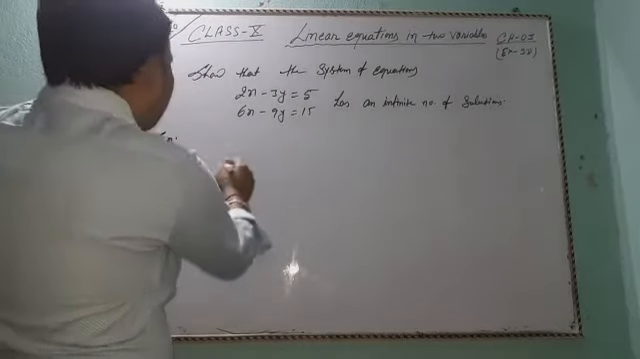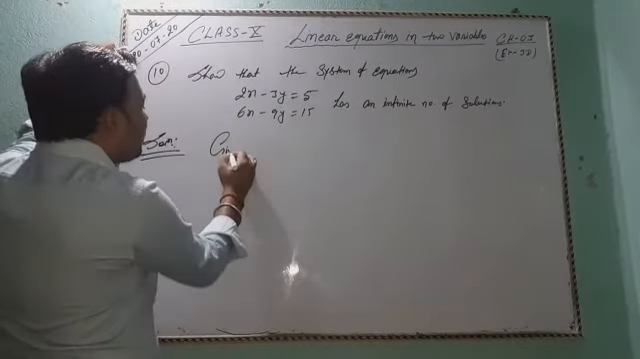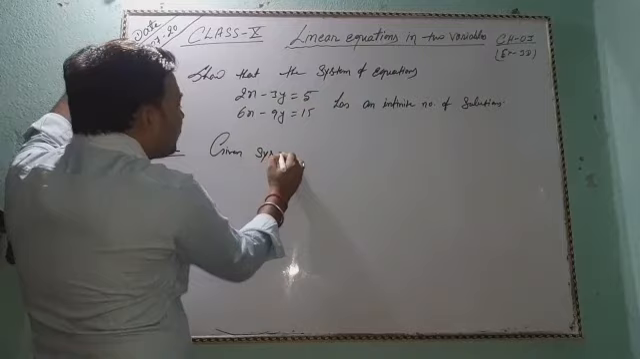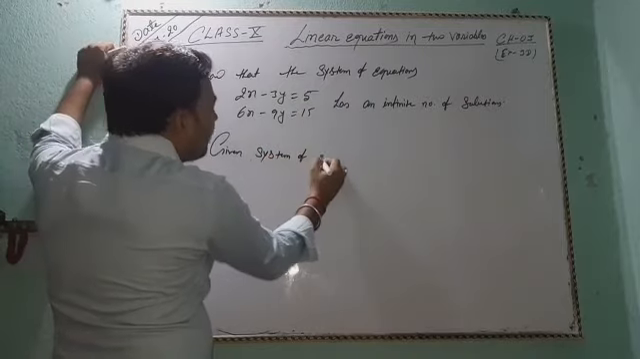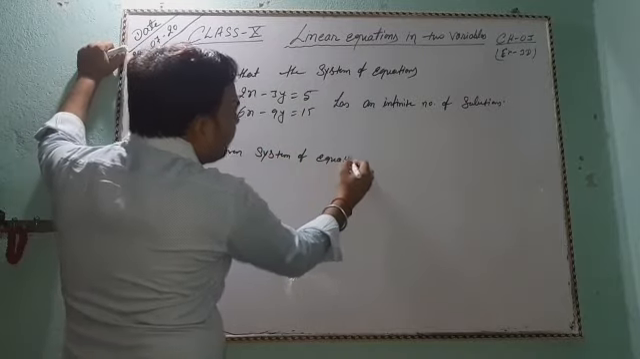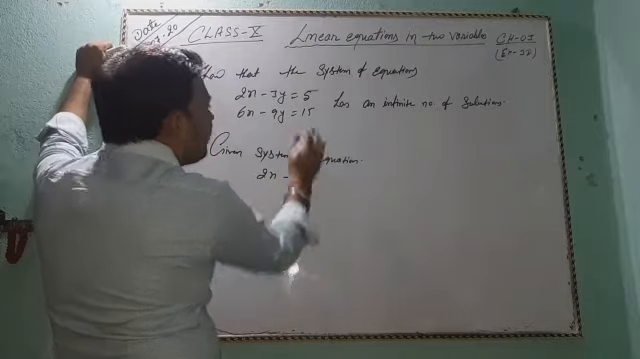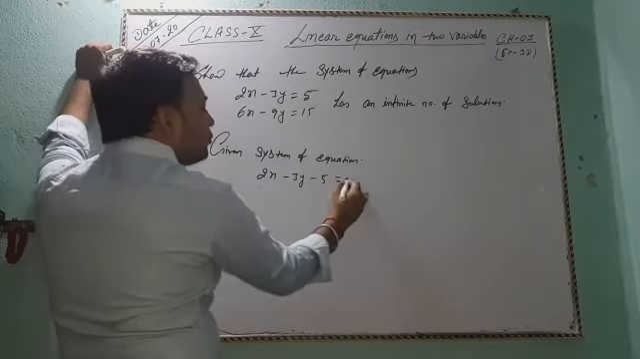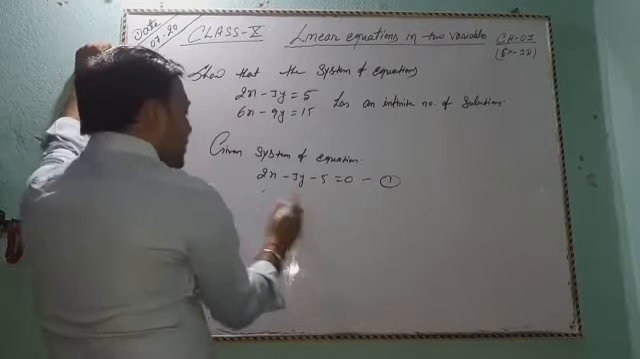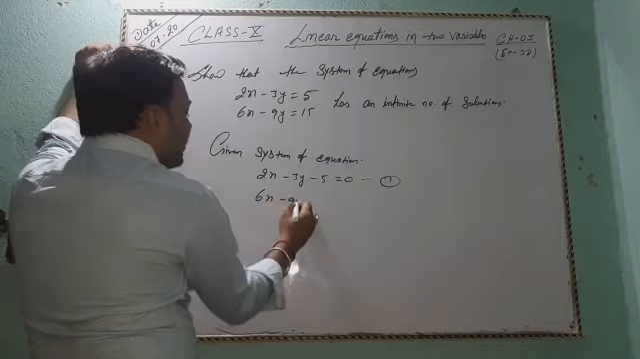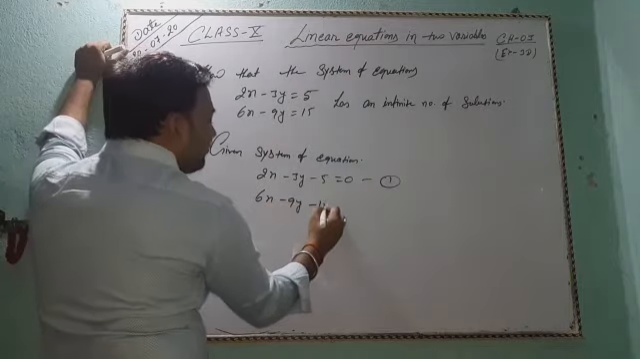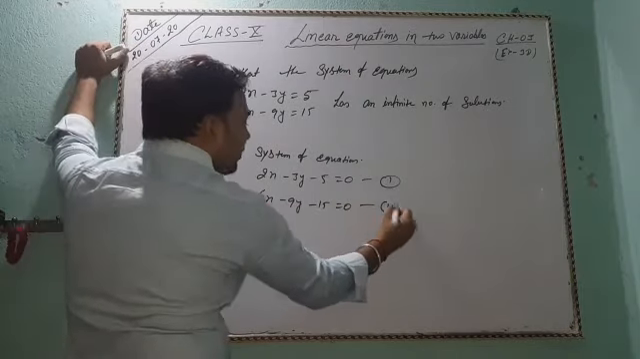First of all, given system of equations: 2x minus 3y minus 5 equals 0, bringing the 5 to this side. This is equation first. And 6x minus 9y minus 15 equals 0, bringing the 15 to this side. This is equation second.